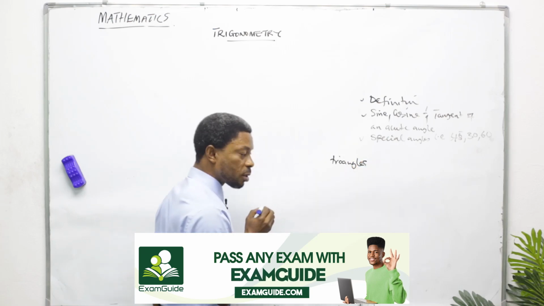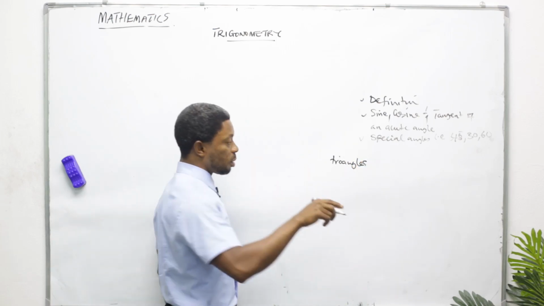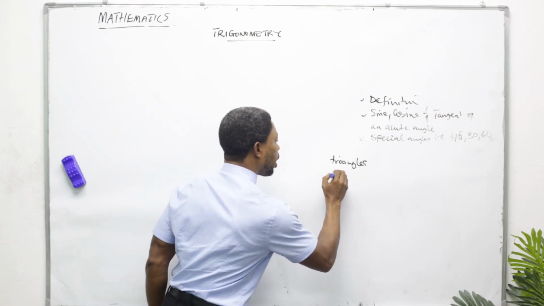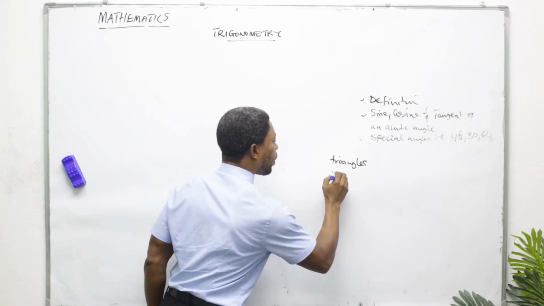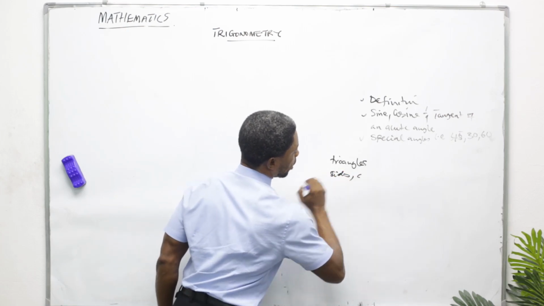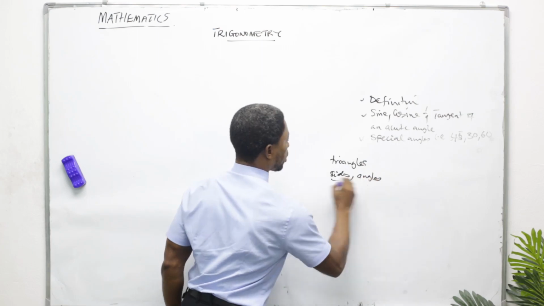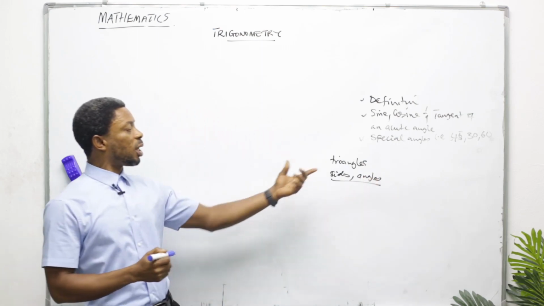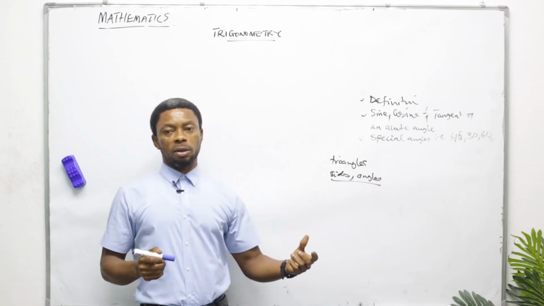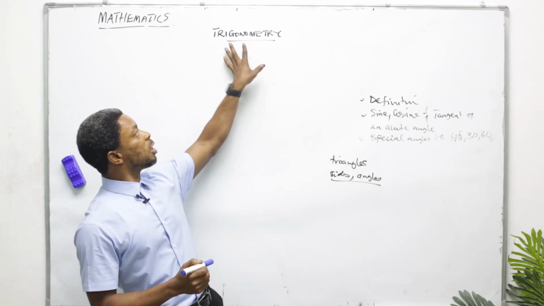So under this, we will be looking at the size of a triangle, and the angles of a triangle, by using the topic trigonometry.